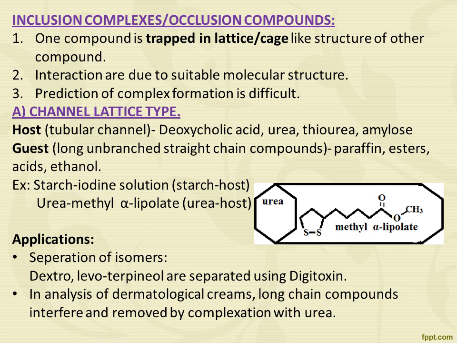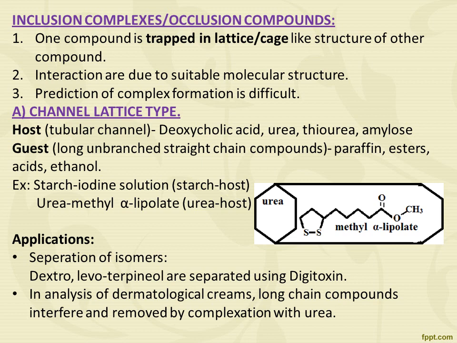The first point is that one compound is trapped in the lattice or cage-like structure of another compound. Second, interactions are due to suitable molecular structures. Third, prediction of complex formation is difficult. The inclusion compound has two constituents: one is the guest molecule, while the other is the host molecule. The guest molecule adds into the host molecule and forms compounds known as inclusion compounds.